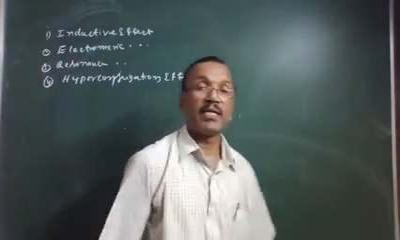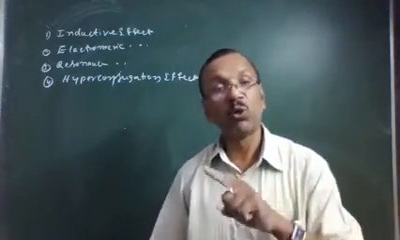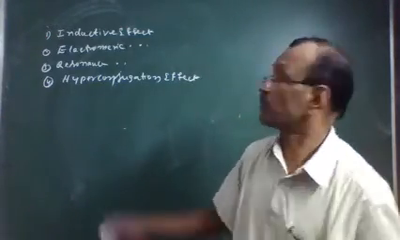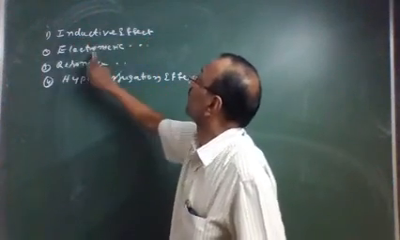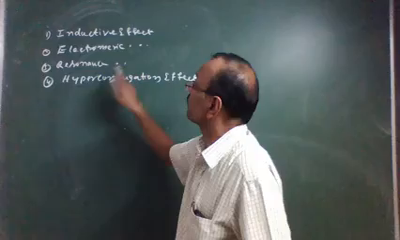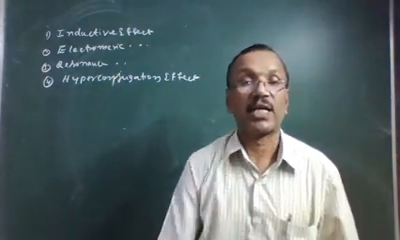Various electron displacement, meaning sigma, pi, lone pair electron displacement, is expressed in the form of effects, 4 effects. Number 1, inductive effect, electromeric effect, resonance effect, hyperconjugation effect. I will discuss in the next class.